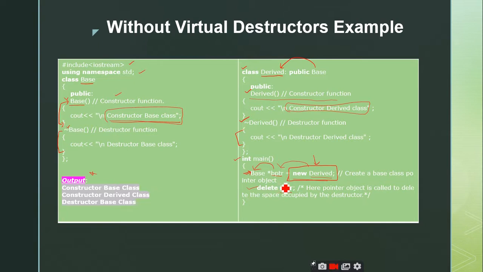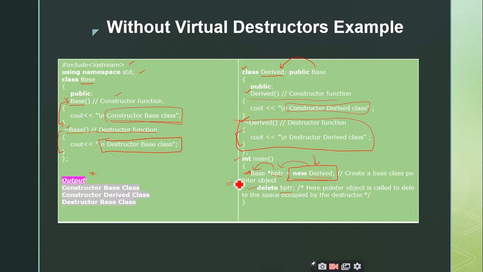Therefore, the compiler will be treating this BPTR as pointing to the base class itself, right? Therefore, at the time of delete BPTR, it is going to call only the base class destructor. Therefore, this particular statement is also printed, destructor base class. So we are not going to call this function. Derived class destructor will not be called. Why? Because we are making use of normal destructors.